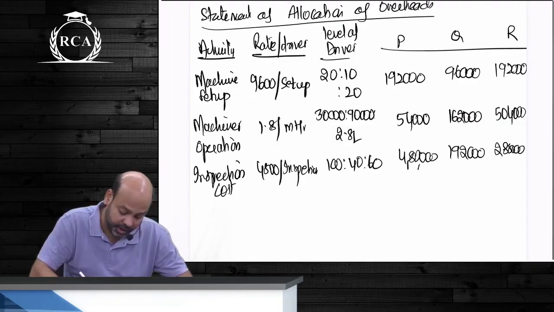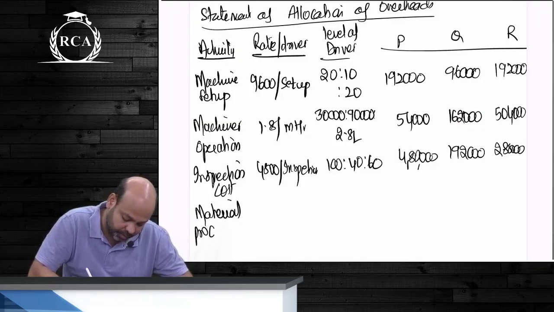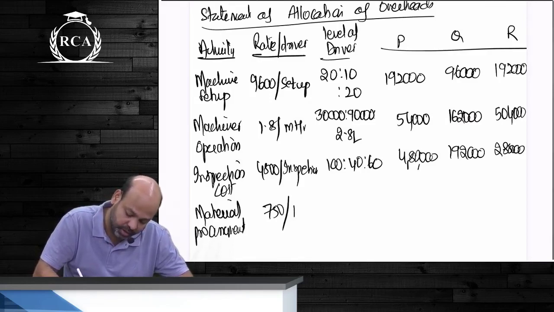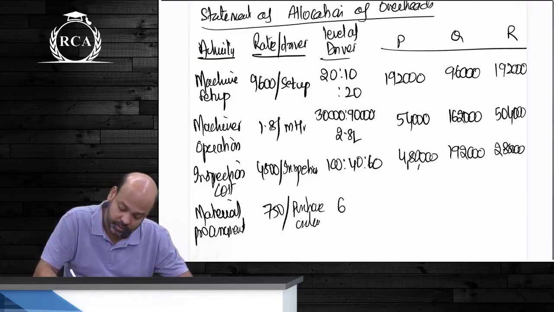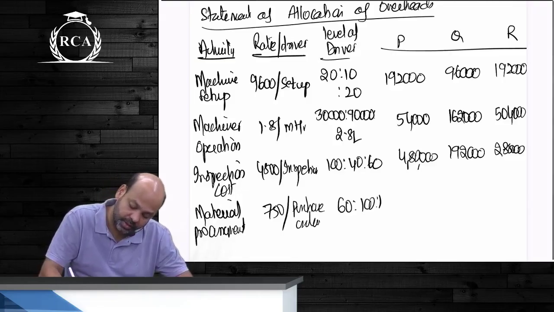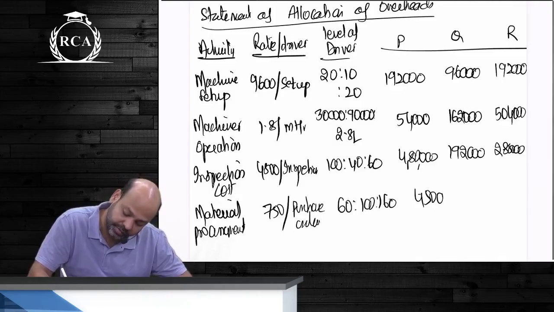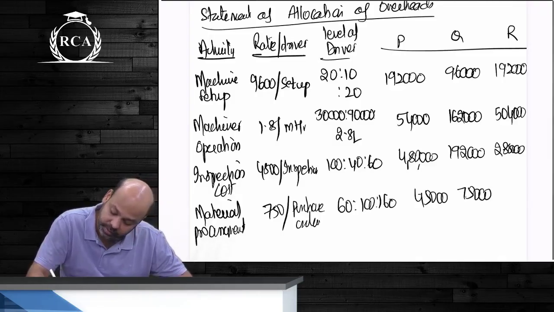Last one guys is material procurement cost. One second. Material procurement, it was 750 rupees per PO guys, purchase order. The number of purchase orders were 60, 100 and 160. So 45,000, 75,000, beta, and 1,20,000.